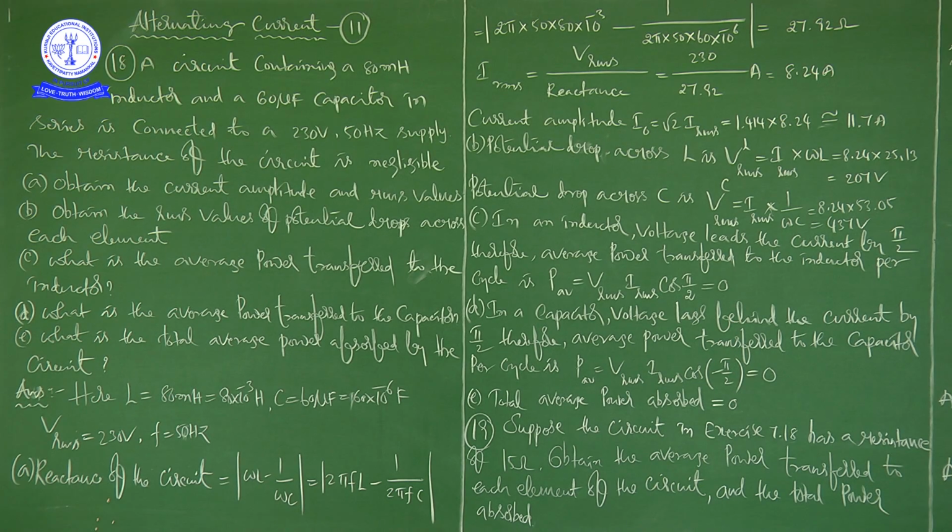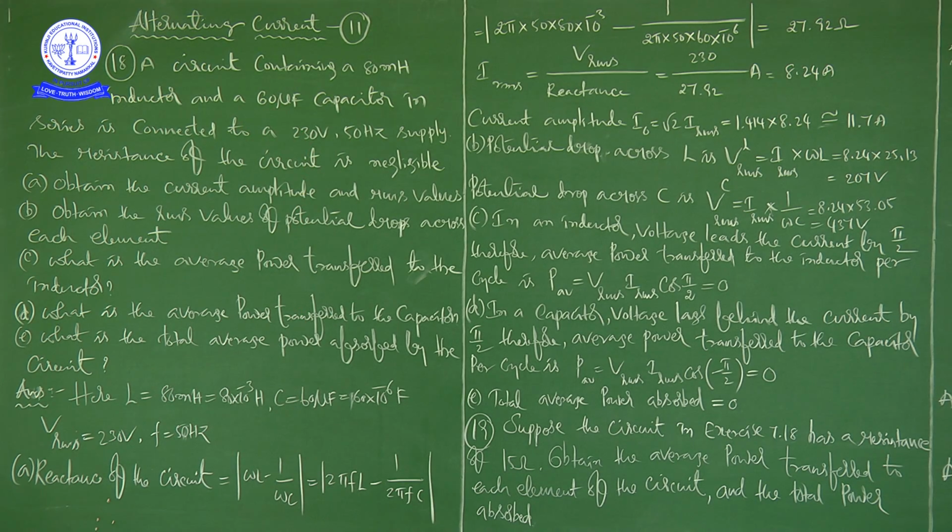Okay. Right. In this problem, that is problem number 18, they have given one circuit. Given one circuit means not a picture; that is what he is saying orally. A circuit containing an inductor of inductance 80 millihenry and a capacitor of capacitance 60 microfarad in series is connected to a 230 volt 50 Hz supply. Right, the resistance of the circuit is negligible.